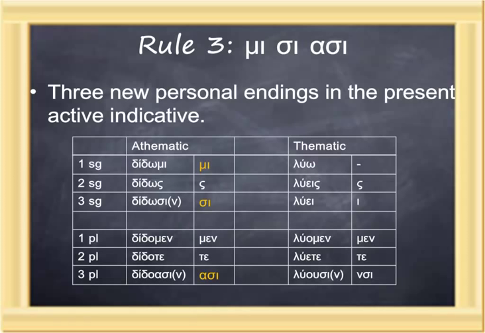Rule number 3 identifies 3 new personal endings in the present active indicative: mi, si, and asi. Mi is first person singular, si is third person singular, and asi is third person plural. Si and asi are the ones that sort of cause confusion with students. So please memorize rule number 3, mi, si, asi, as the 3 new endings.